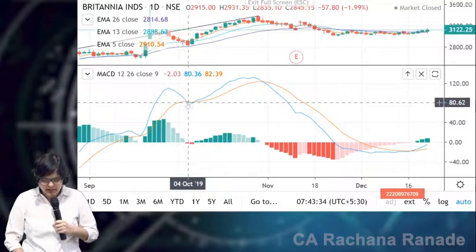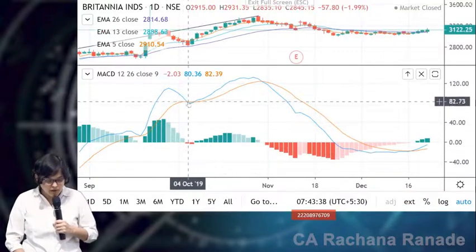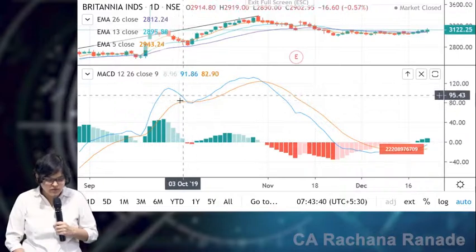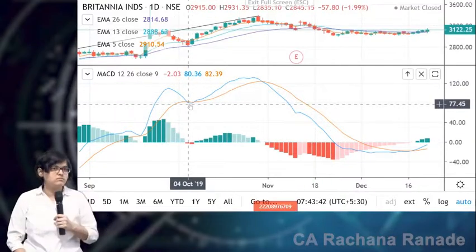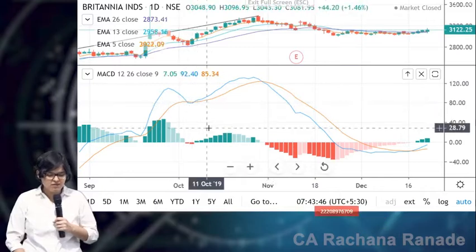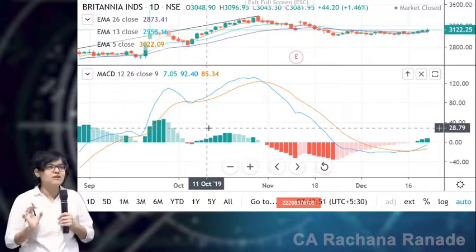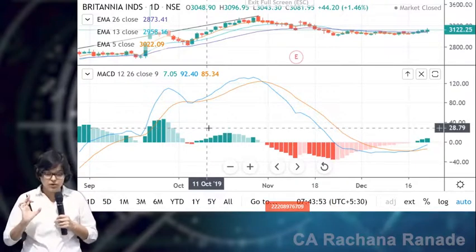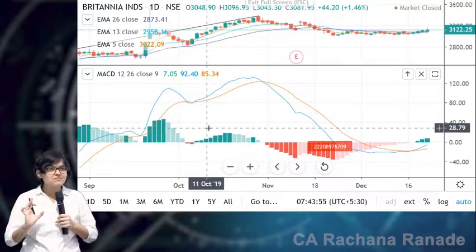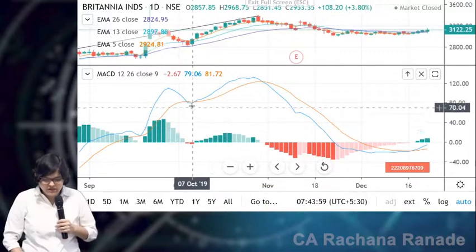Now you can see here that the MACD line, which is the blue line, is cutting the orange line from below here for the first time. So this could have been a fail call. What is happening just right here? It's cutting from above, and immediately on the next day it is cutting from below also. One failure. Okay. But then what happens? Let us check.